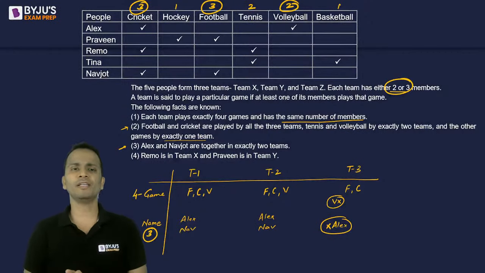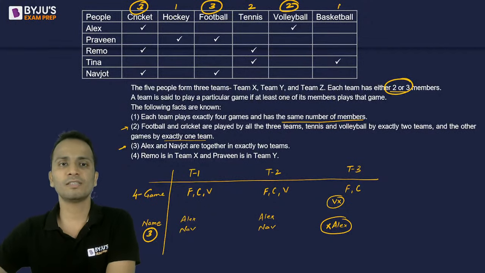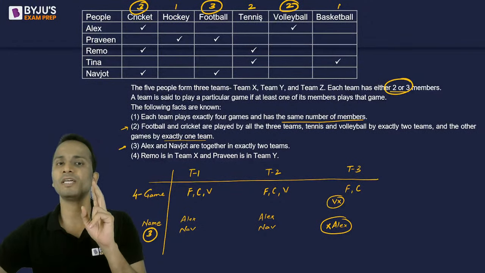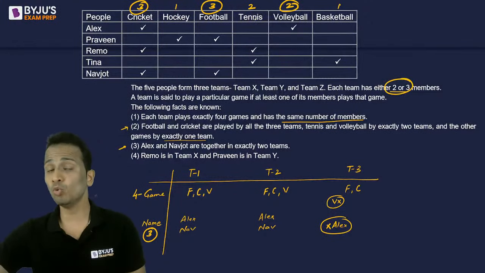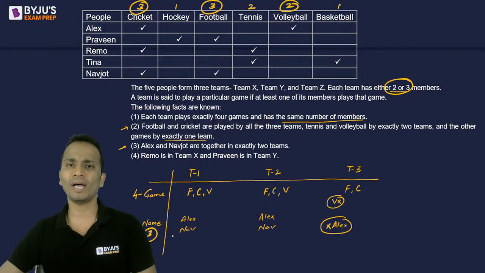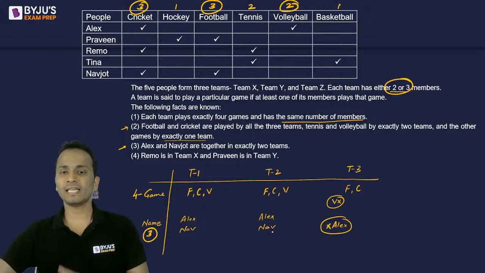Let's try to fill in the other information. Okay. Now I'm left with hockey, which is played by one team. I'm left with tennis, which is played by 2 teams. And I'm left with basketball, which is played by one team. Right? Okay. Now, Alex and Navjot, I have already filled that.